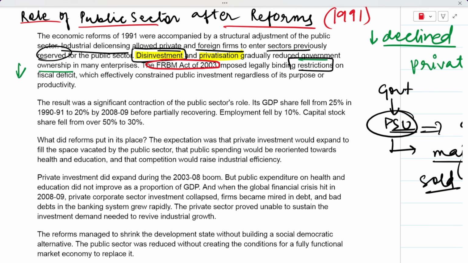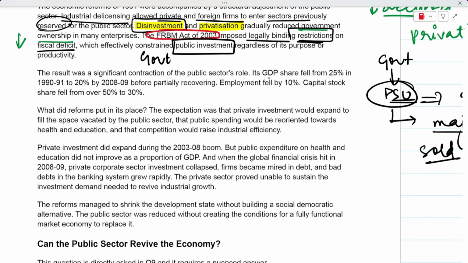So that is what is written here. The FRMB Act imposed legally binding restrictions on the fiscal deficit, and that is why we see reduction in public investment by the government. Can you see here the public sector's share in GDP fell from 25% in 1990-91 to 20% by 2008-2009.